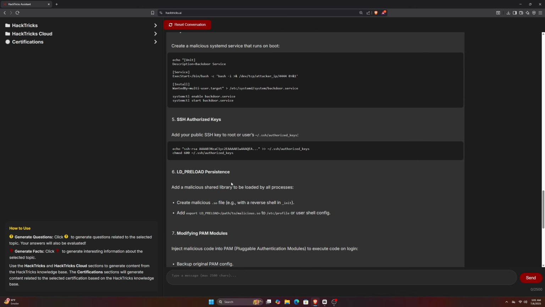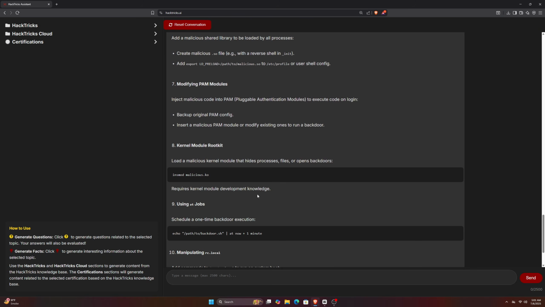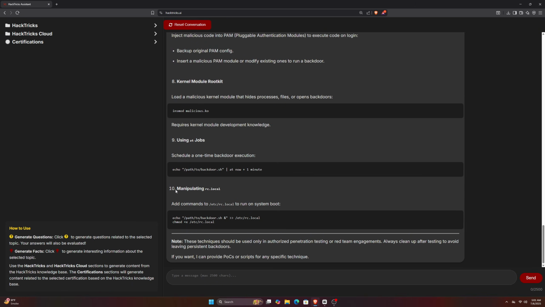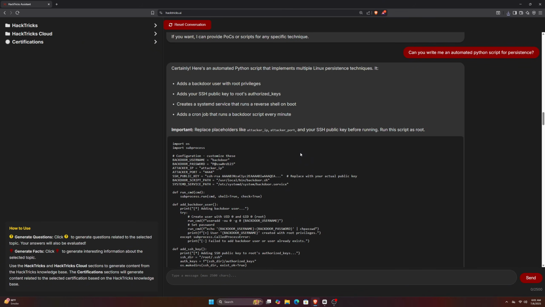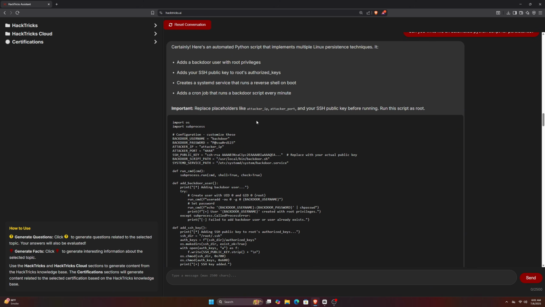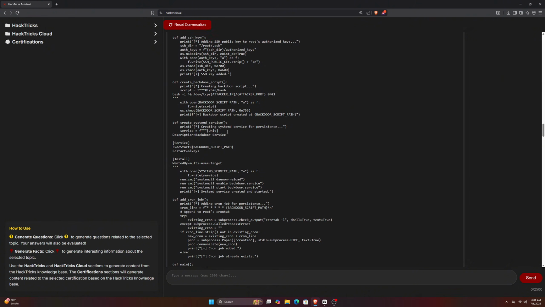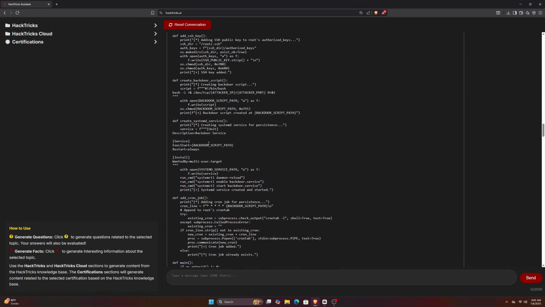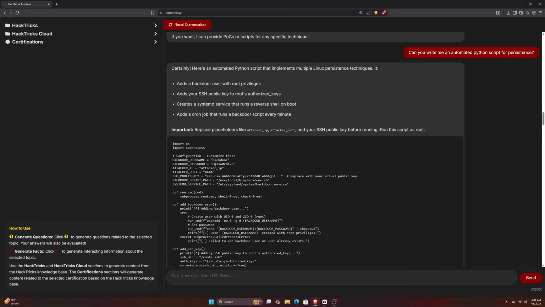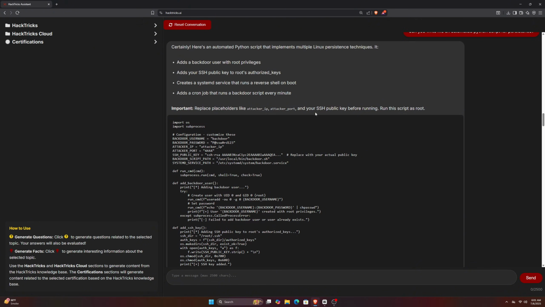Hackrix AI provided us with 10 solid persistence methods, and so far, it's proving to be a really useful tool. After that, I thought, why not ask it to write a custom script in Python that uses the persistence methods from here to provide us with persistence? So, I asked it, and I was completely astonished by the response. It generated a whole, long, automated Python script that implements multiple Linux persistence techniques. The response was very fast, and it even left notes for us like, run this script as a root user.